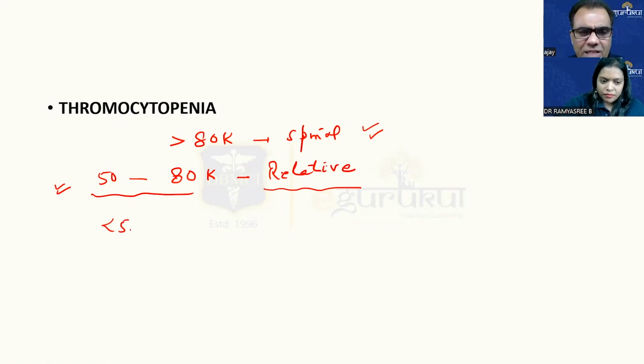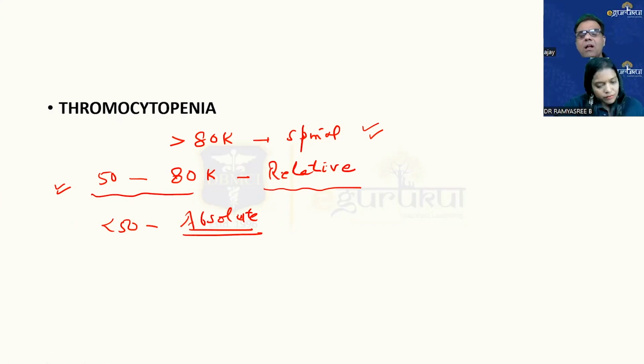Less than 50 is an absolute contraindication. In fact, less than 50 is an absolute contraindication for surgery also. If we are doing surgery in thrombocytopenia, you have to start platelet infusion from one side and then start surgery. That's the controversy, maybe because of 80 or 50. 80 fully safe, 50 to 80 relative contraindication. Avoid, but if deemed necessary, you can give. Less than 50 absolute contraindication.